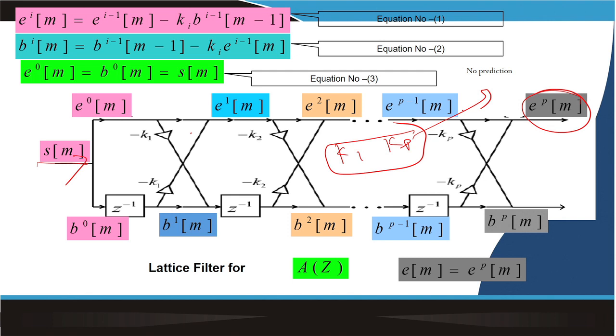But can I directly compute those K1 and Kp values? So in the next class, I will describe how to directly calculate the K1 and Kp values, and I will give an example. Let's say for a given signal, I can give you the example so that you should know how it can be implemented in computer programming. Okay? Thank you.